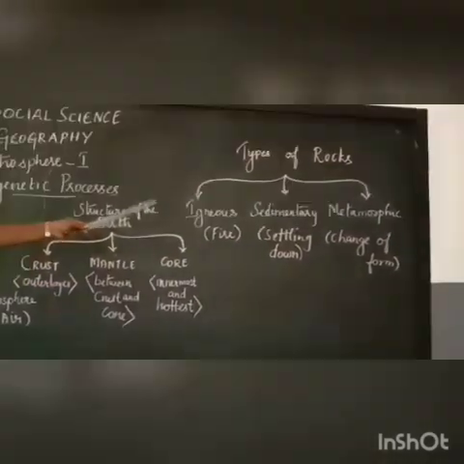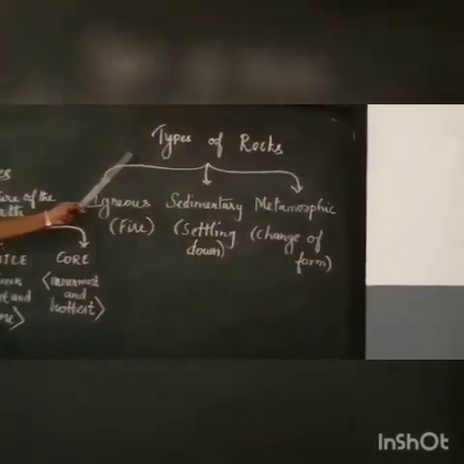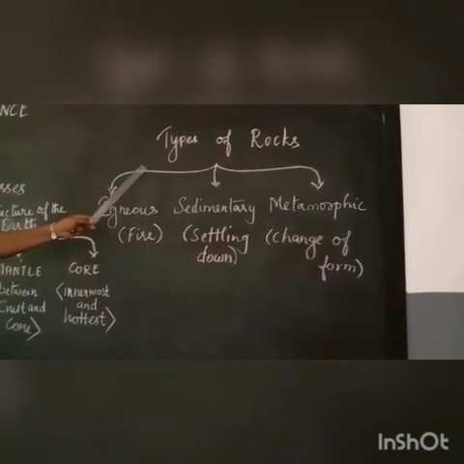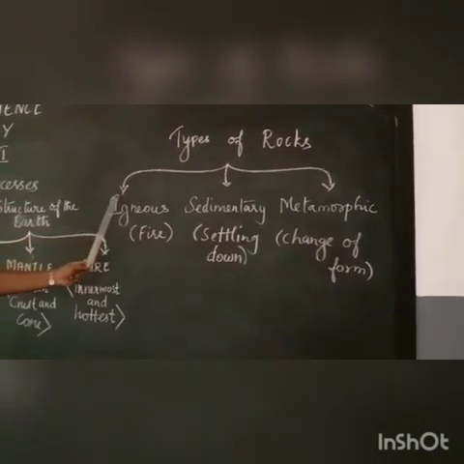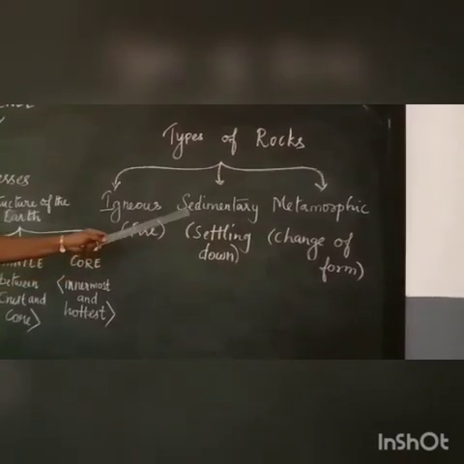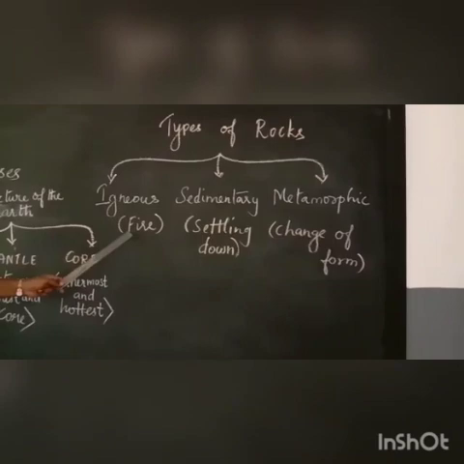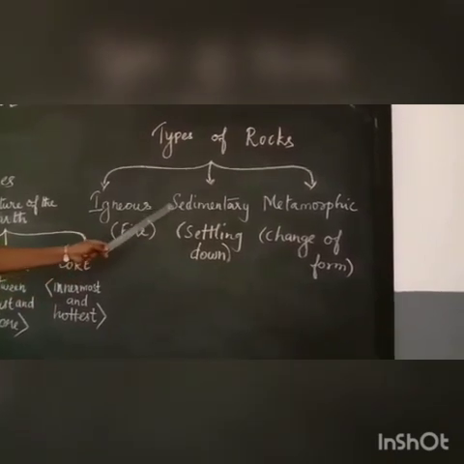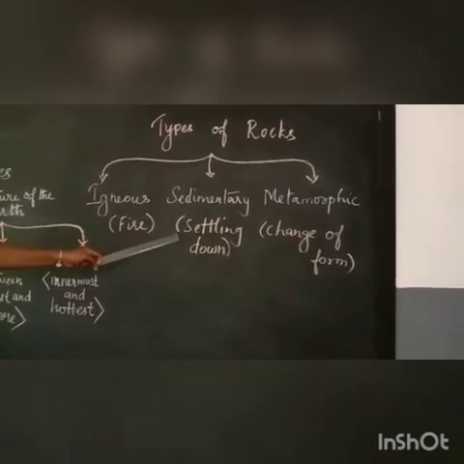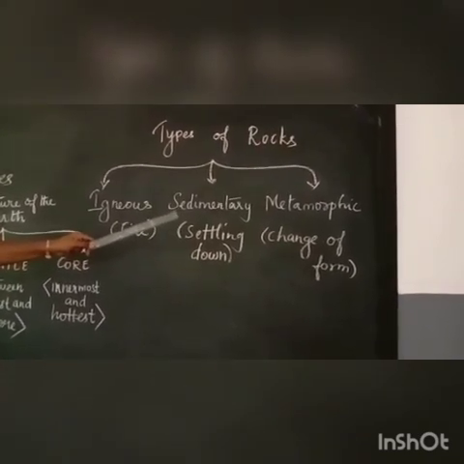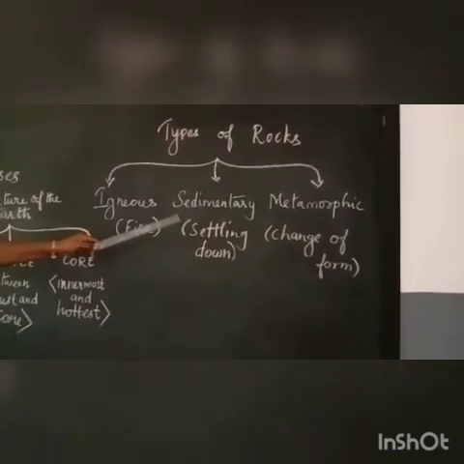Next, types of rocks. According to the formation, we classify rocks into igneous rocks, sedimentary rocks and metamorphic rocks. The Latin word igneous means fire. The Latin word sedimentary means settling down. The last one, the Greek word metamorphic, means change of form.